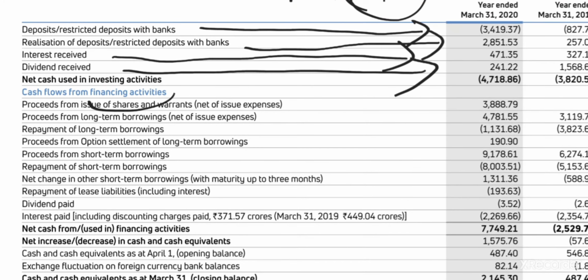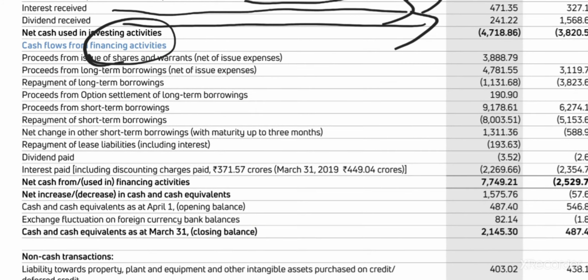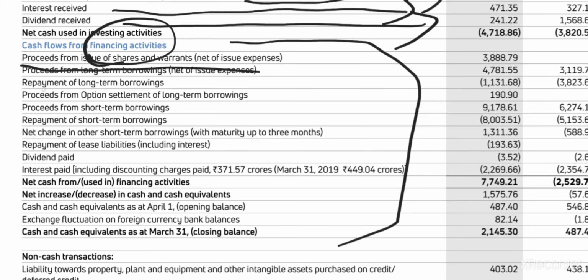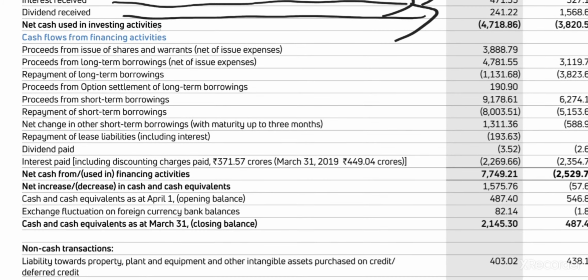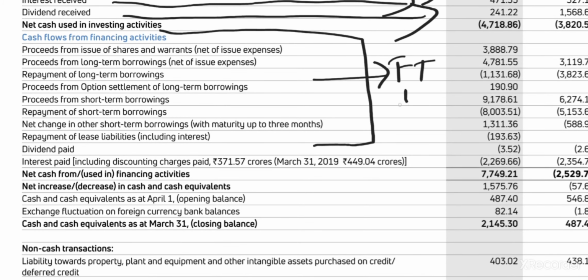The next thing is financial activities. Do not worry about financial activities at all, because whatever hedging strategies the company has inside will be taken care of. See: proceeds from issue of shares, proceeds from long-term borrowings, repayment of long-term borrowings, option settlements, short-term loans, short-term borrowings, repayment of lease liabilities, dividends paid, interest paid. These will be taken care of by financial people. Whatever is a financial activity will be taken care of by the financial team inside Tata Motors.